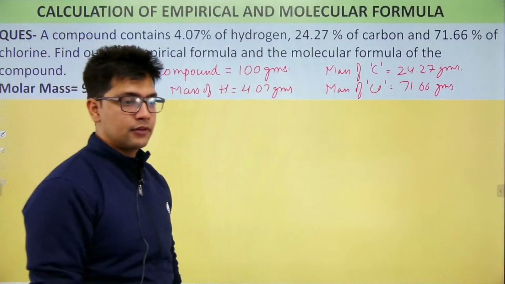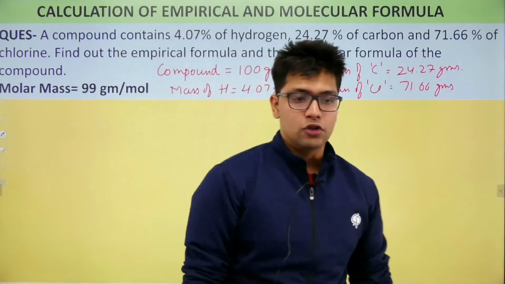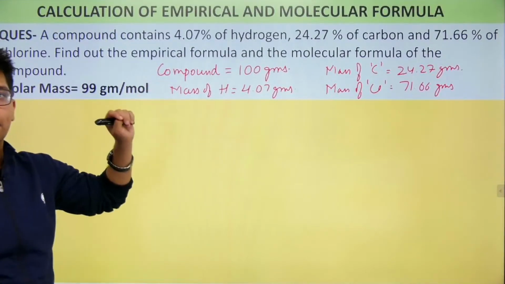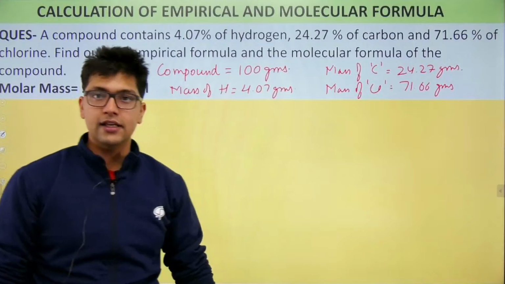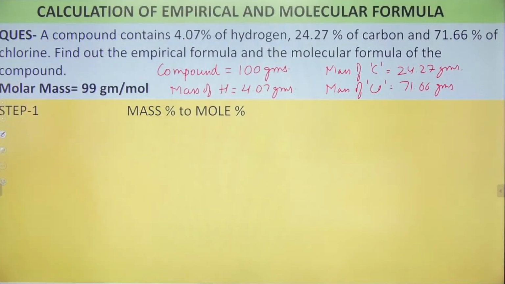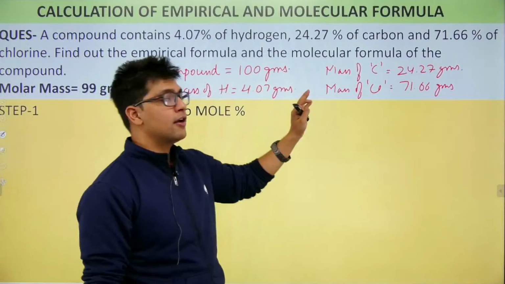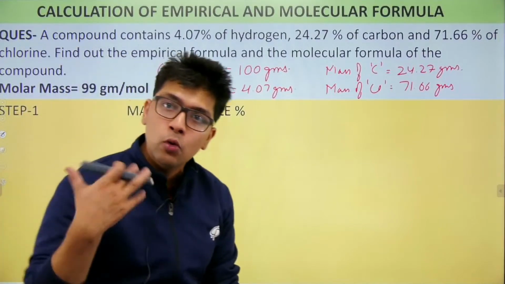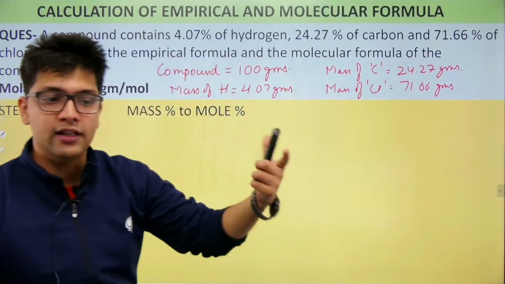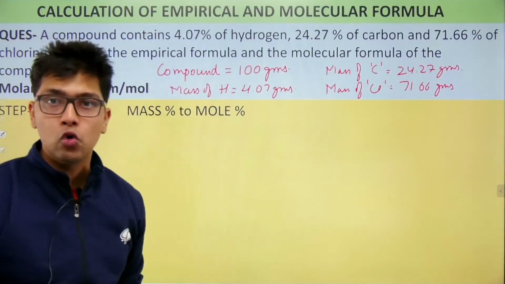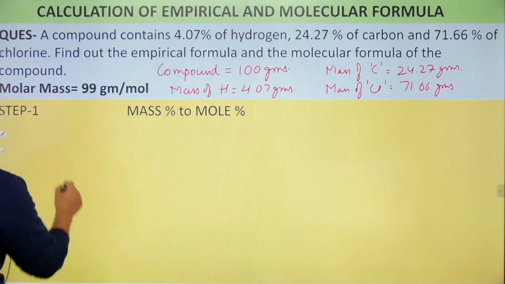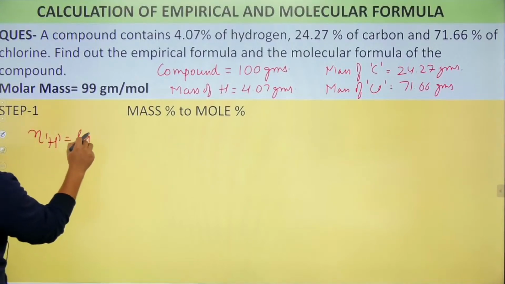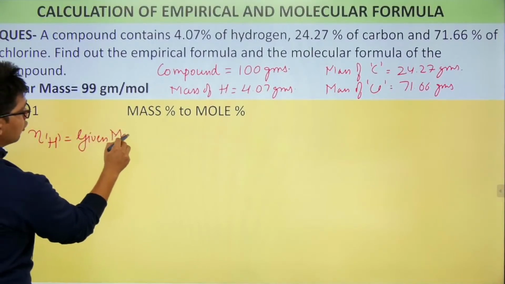Yes. So what is my first step? The first step is I have to assume 100 grams of the compound and I will calculate the masses. Yes. Now here is my next step. Once you have your masses, you try to find the number of moles. So I will find the number of moles of each substance. Now how to find the number of moles? The number of moles of, let's say, hydrogen is the given mass of hydrogen divided by molar mass.